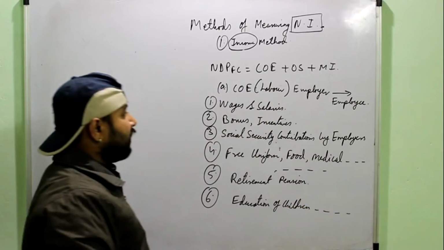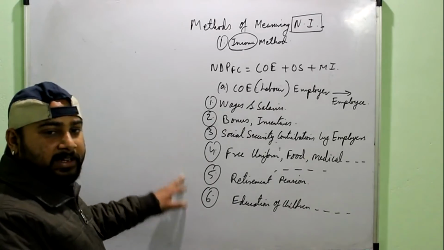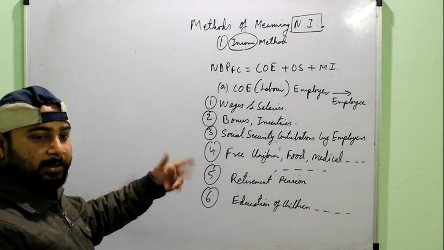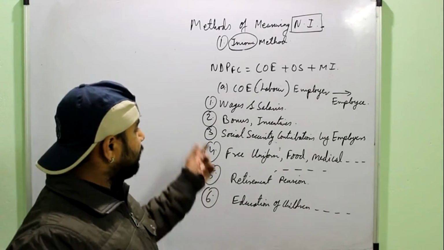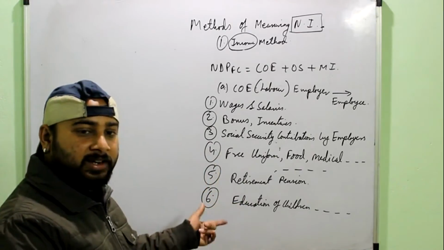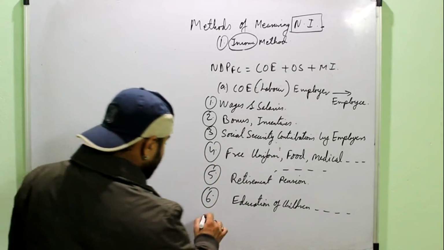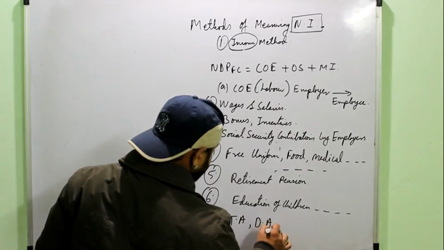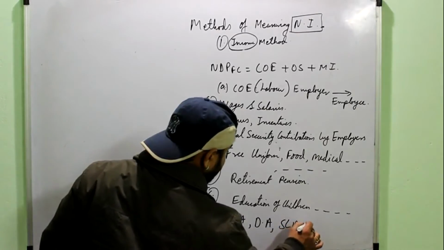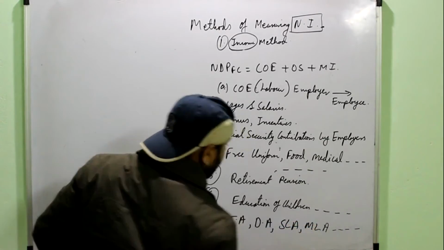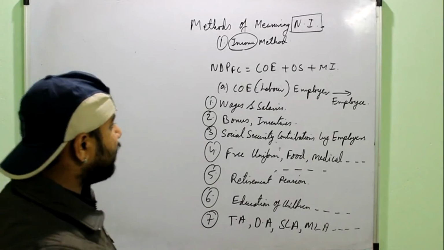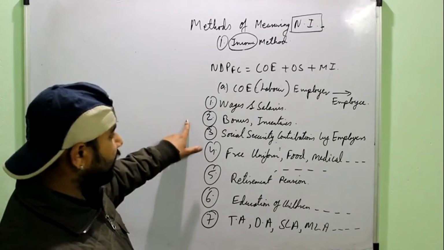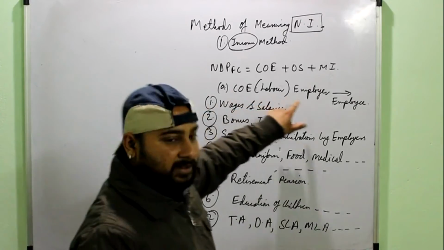or any other thing. Now see, it is difficult to learn everything and it is not possible even to write everything because many employers may be giving the money, or you can say the compensation, in various kinds. One could be TA, DA, travelling allowance, DNS allowance, sick leave allowance, medical leave allowance, any other allowance given to the employee by the employer. COE broadly will contain all the money which has been received by anyone by providing his labor.